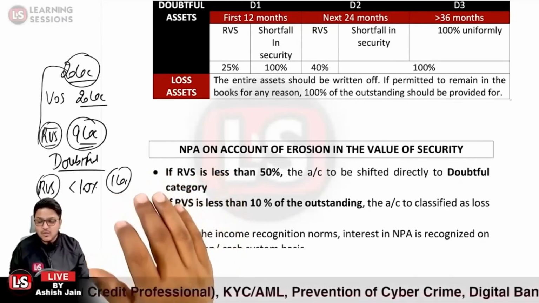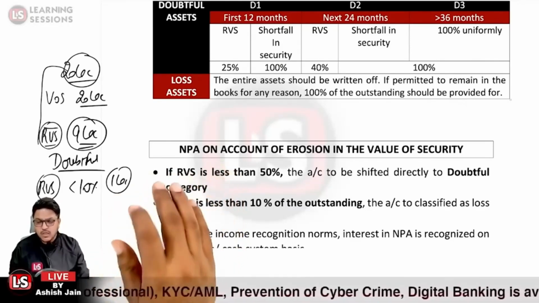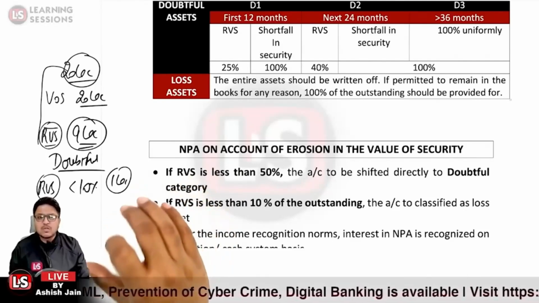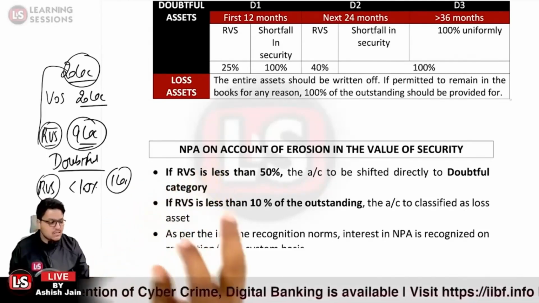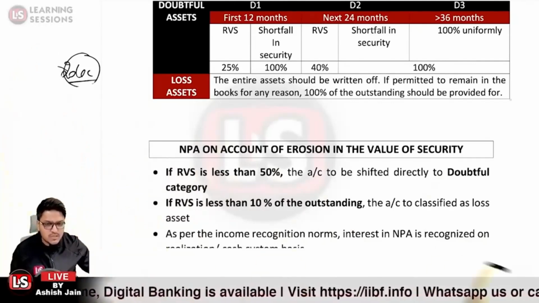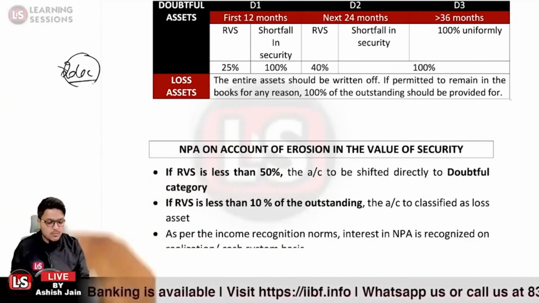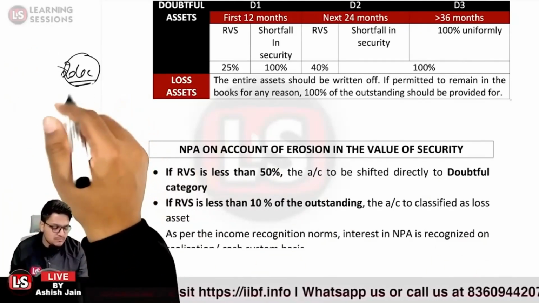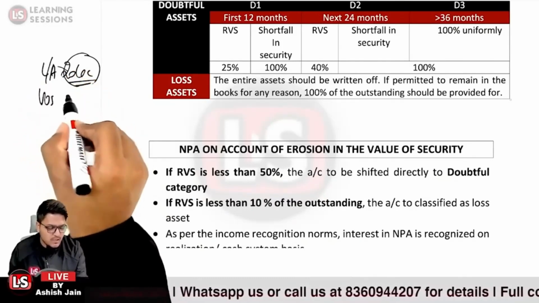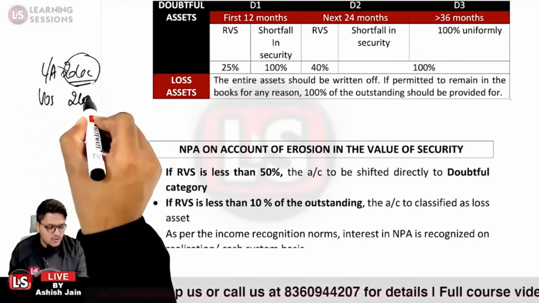Here a question is asked related to below 10%, it is loss asset. We are talking about the erosion of the value of security, not the value of security. Let us take the same case where at the time of the sanction, the loan amount is 20 lakh, and the value of security which was available is 2 lakh rupees.